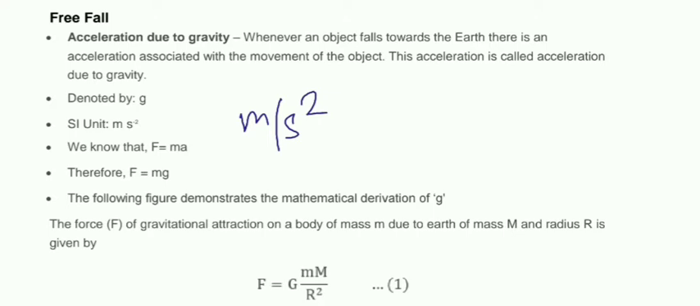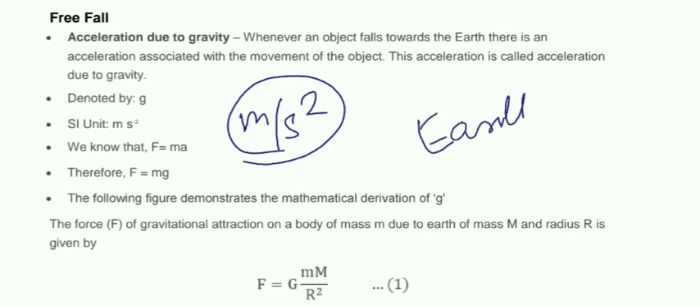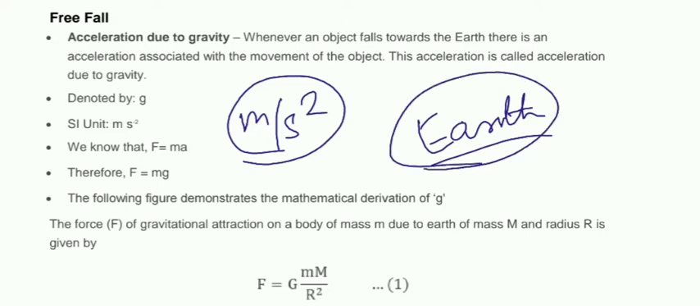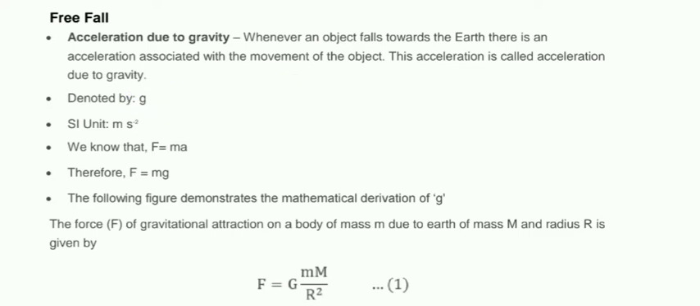Now how can we find out? Look, this acceleration due to gravity is because of our earth. So the force of attraction by the earth on any object will be fixed. If the force is fixed, then definitely there must be some fixed value of this small g, the value of acceleration due to gravity. So let's have a look at how we can derive it.